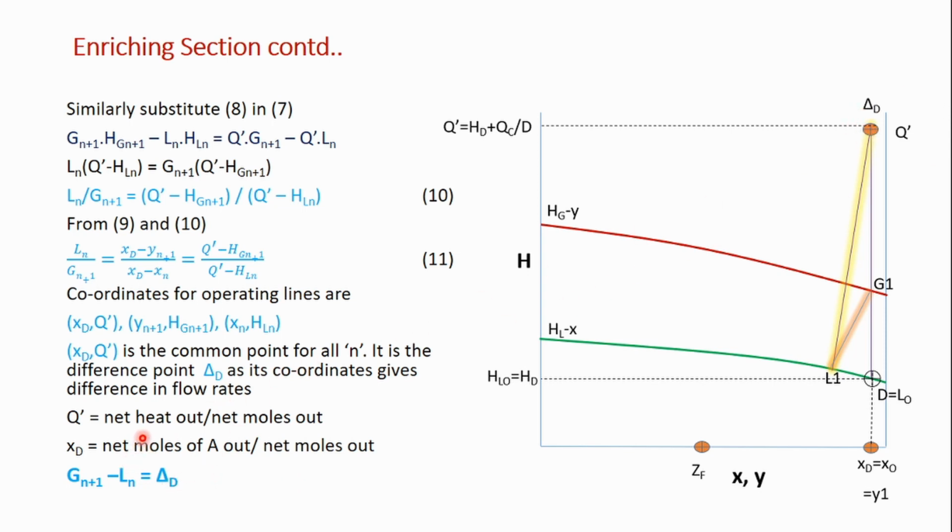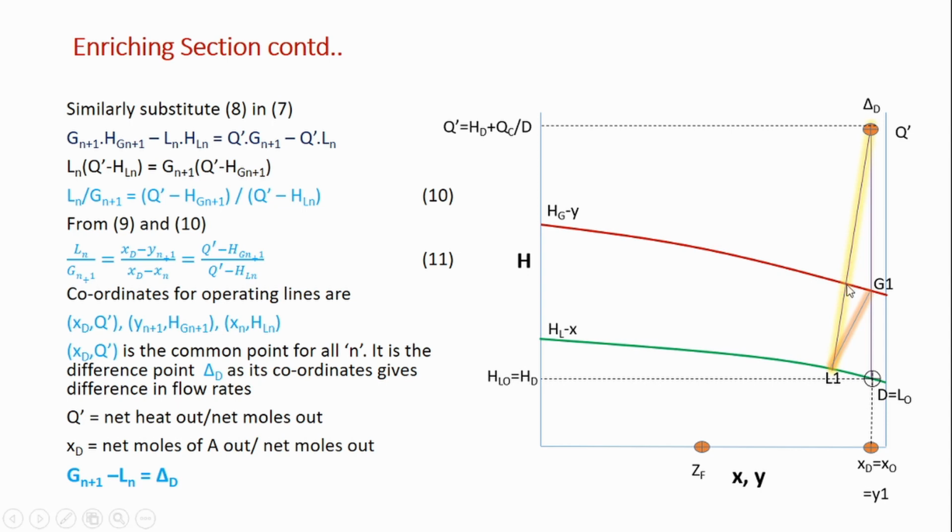How to get Gn plus 1? For L1 it will be G2. So to get this G2 value, I will join this L1 to this delta D. Okay, and all my vapor compositions lie on the saturated vapor curve. So my G2 will be the intersection of this operating line and the saturated vapor curve line.